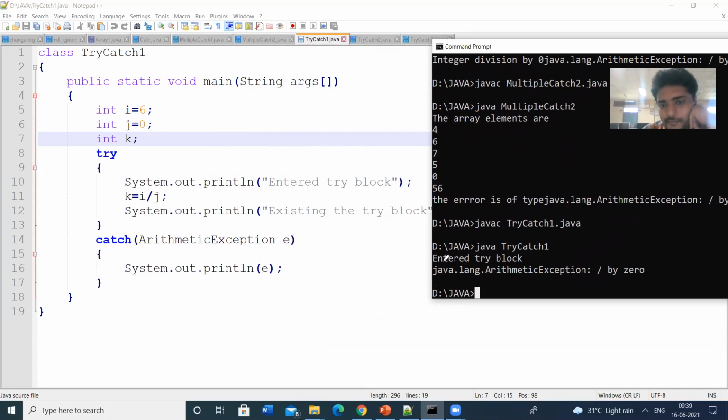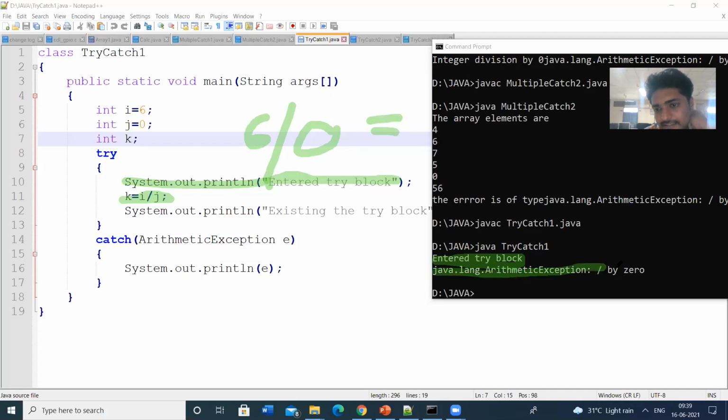Here, entered the try block. This statement will be executed. After this, k is equal to i by j will be executed. While executing this, 6 by 0 means some exception will be raised. The exception is division by 0 exception.